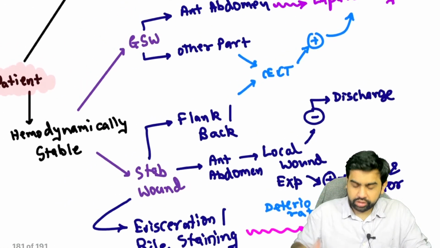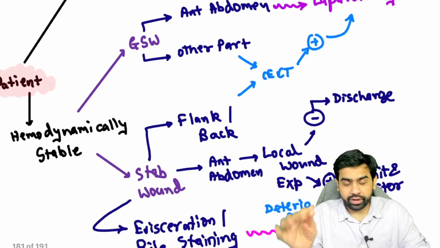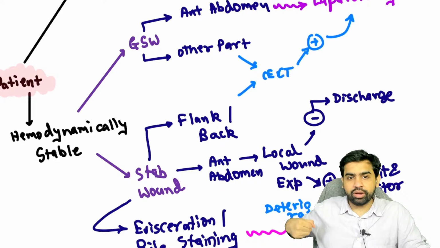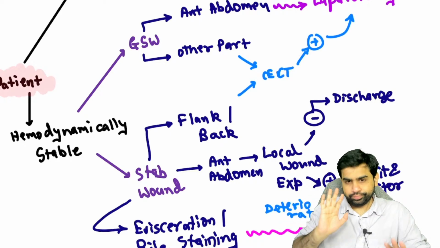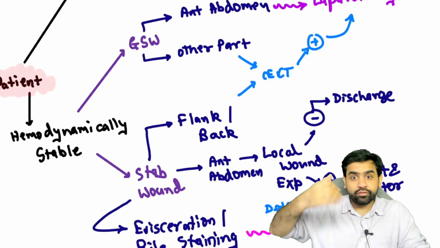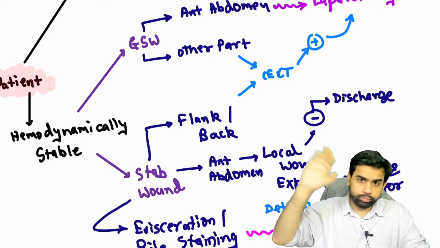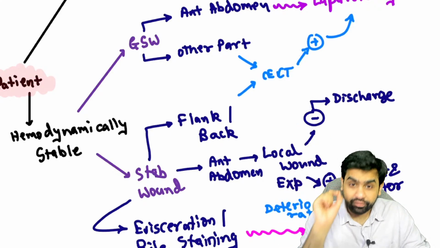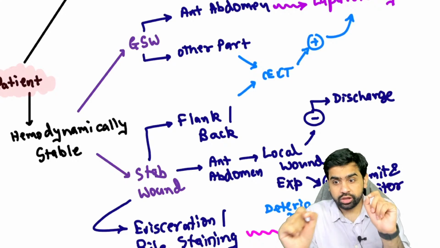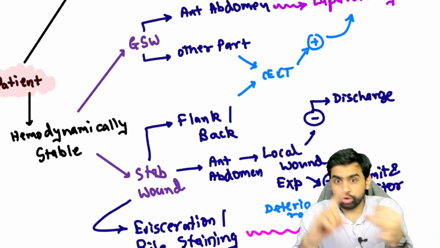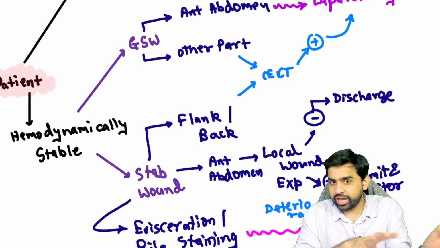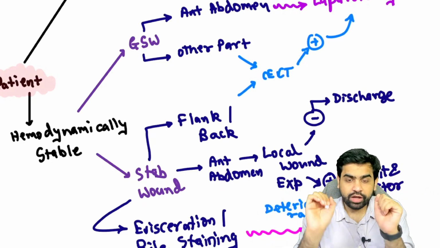But let's assume there is a patient who is hemodynamically stable, and there is a stab injury. If there's a stab injury to the back and the flanks, you perform a CT scan, and if that is positive, you do an exploratory laparotomy. But if in the question they say there is an evisceration, with the omentum hanging out, in that scenario no other investigation is needed, straight away exploratory laparotomy.